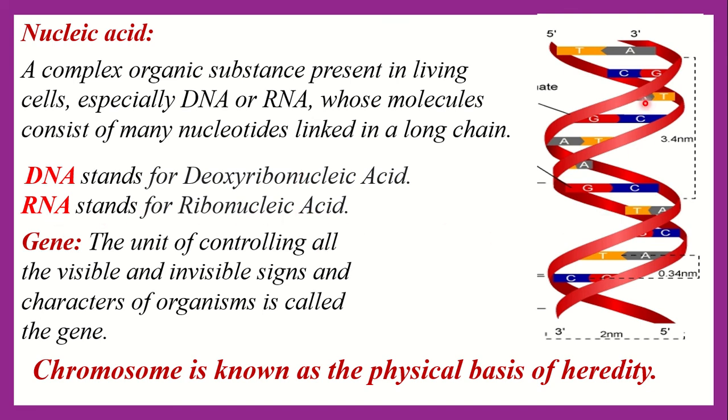And we say that each part of DNA is called gene. You know that each DNA itself is a gene, but we can say that each part of DNA is called gene. So gene is the unit controlling all the visible and invisible signs and characters of an organism.